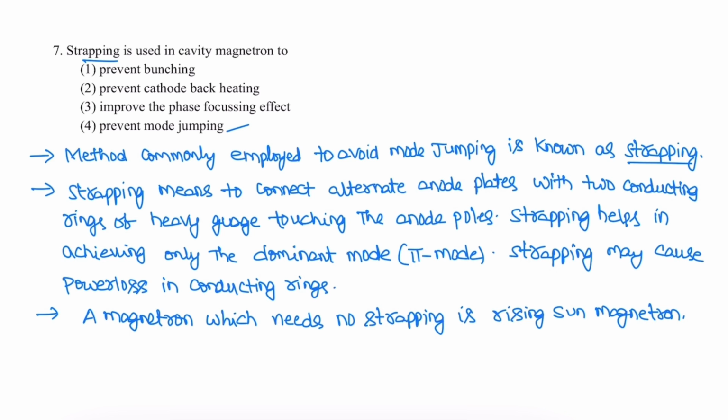Strapping may cause power loss in the conducting rings, and the magnetron which needs no strapping is the rising sun magnetron. This rising sun magnetron doesn't require the strapping.